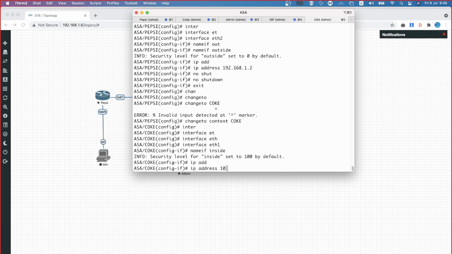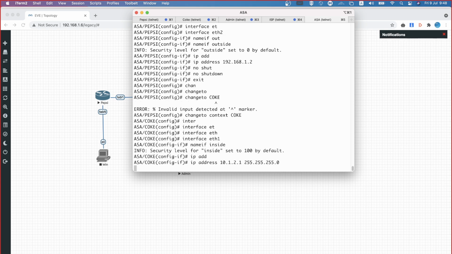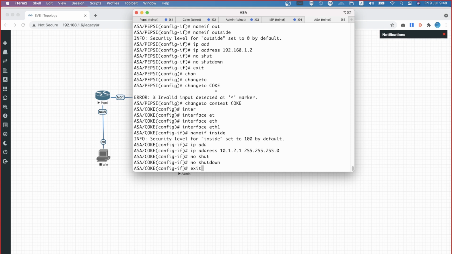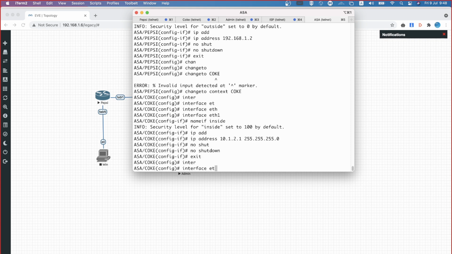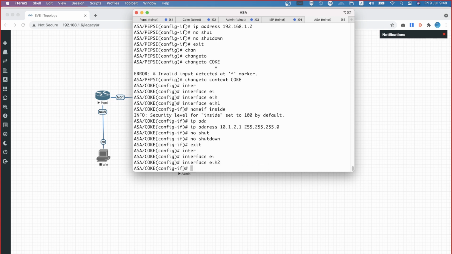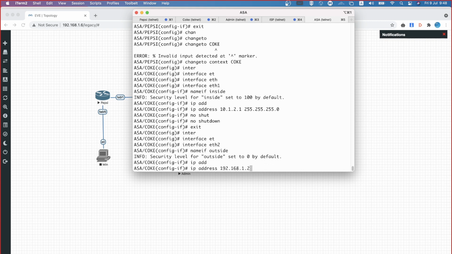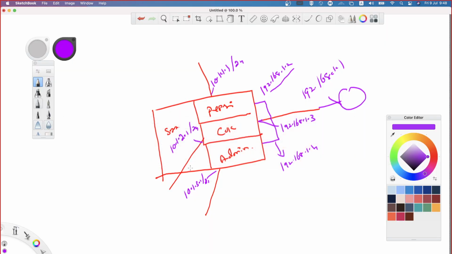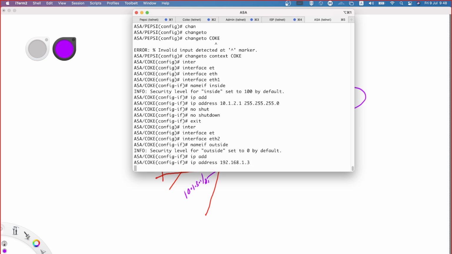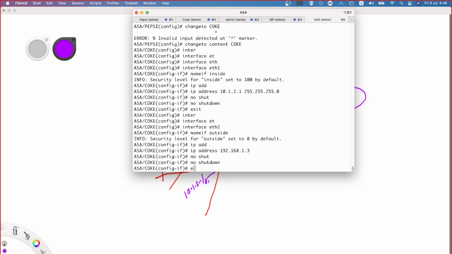IP address is 10.1.2.1, 255.255.255.0, then no shutdown. Then interface Ethernet 2, nameif outside, IP address is 192.168.1.3, correct? That's what the topology says. Yes, for the Coke it is 3. Then no shutdown is given.